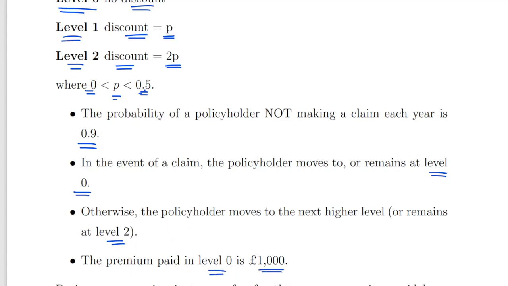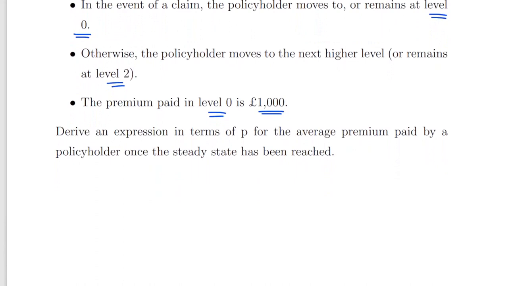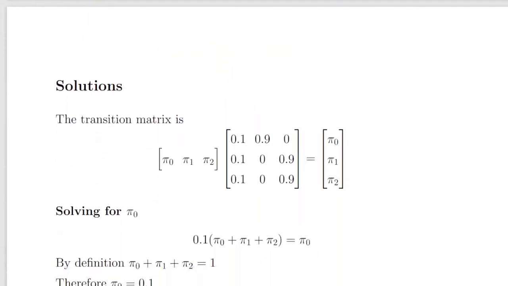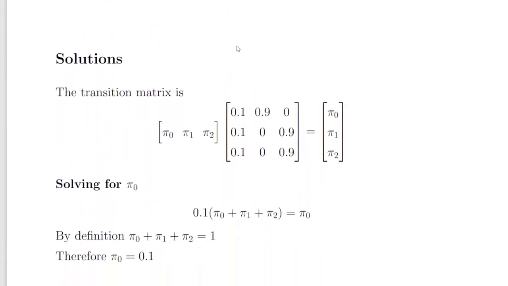Okay, so derive an expression in terms of P for the average premium paid by a policyholder once the steady state has been reached. So first off, what we have to do is calculate the steady state and then work out the relative proportions. First, let's look at the transition matrix, and I've started on the calculations there already.